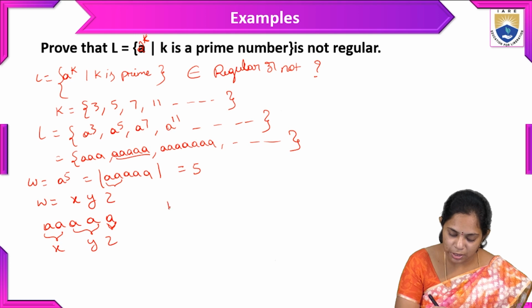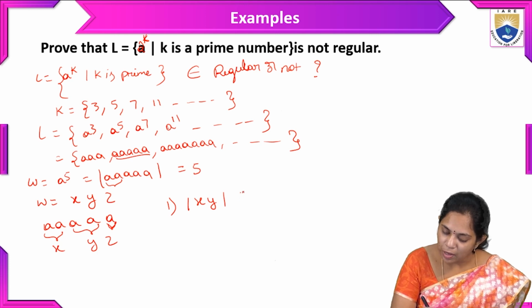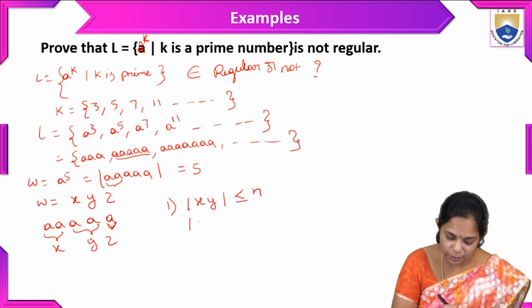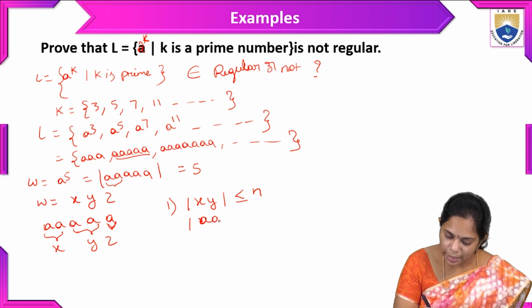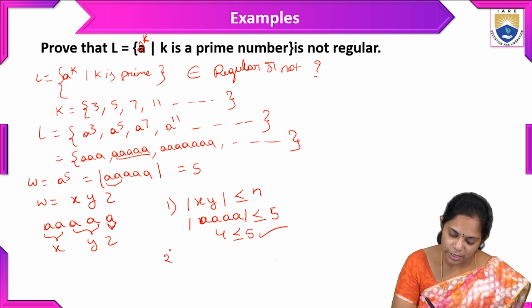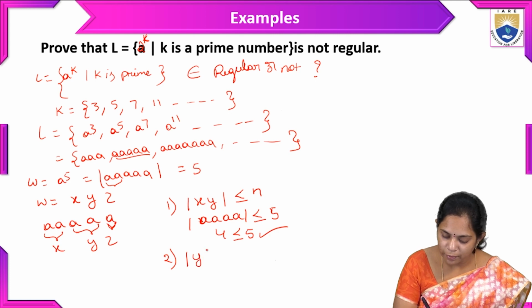So here, first condition: the length of xy is less than or equal to n. Here xy is nothing but a, a, a, a. And here the length is equal to 4, which is less than or equal to n, so it is satisfied. And here one more condition: the length of y is greater than or equal to 1.